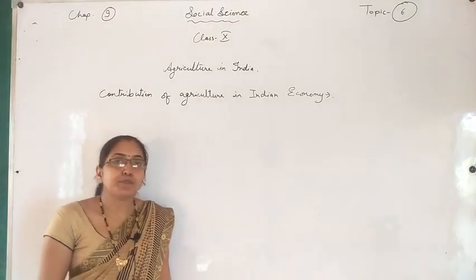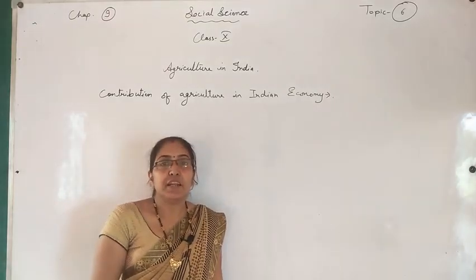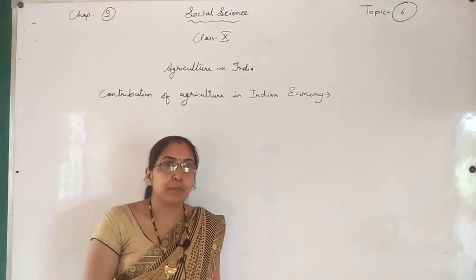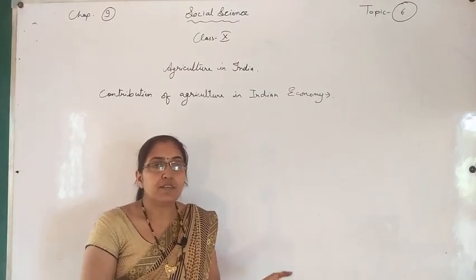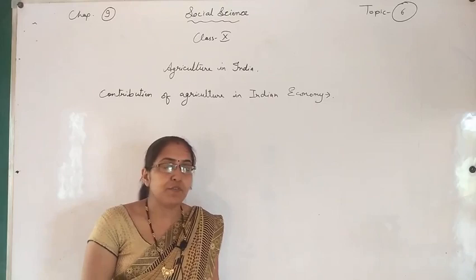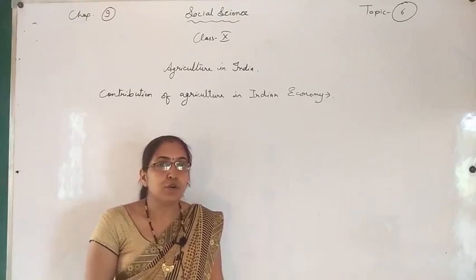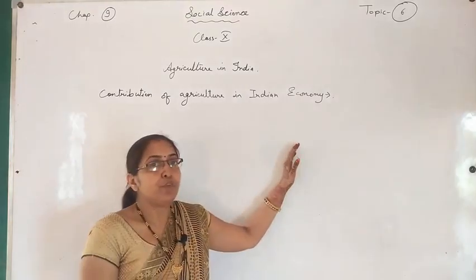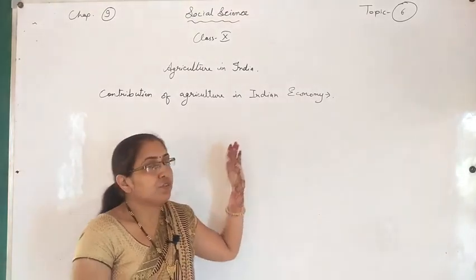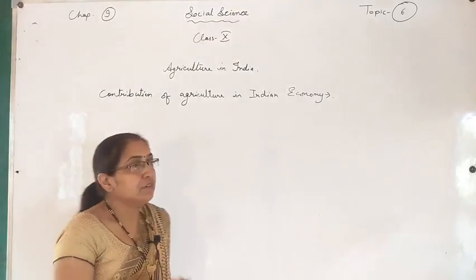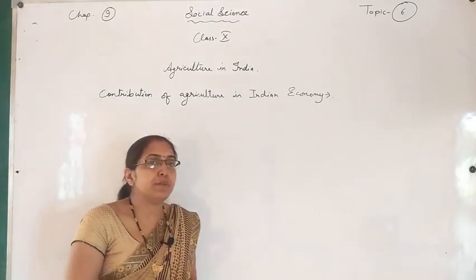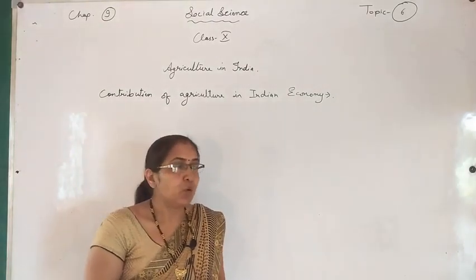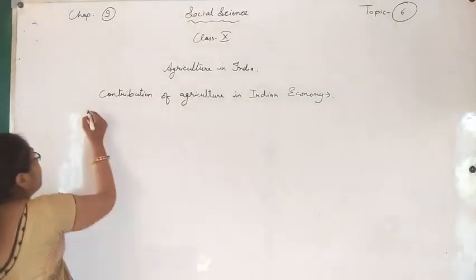As you know, agriculture is the main activity of the Indian economy. Most of the population is dependent on it. We had discussed different types of crops and different seasons. Now we are going to see the contribution of agriculture in the Indian economy. Agriculture has contributed in various aspects, and we are going to see them one by one.